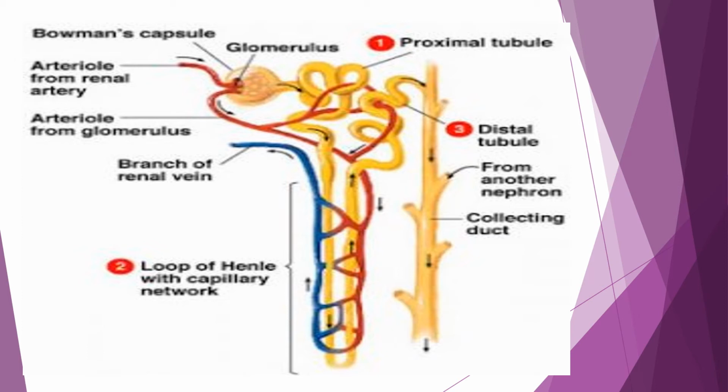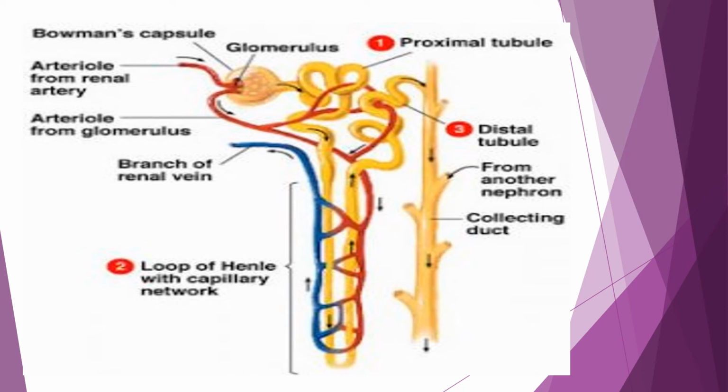The Bowman capsule is connected to a long tubule. This tubule has three parts. The first part is the proximal tubule, which is connected to the Bowman capsule. The second part is a hairpin-like structure called the loop of Henle. The third part, connected to the collecting duct, is called the distal tubule. Around the loop of Henle, there is again an extensive network of blood capillaries.